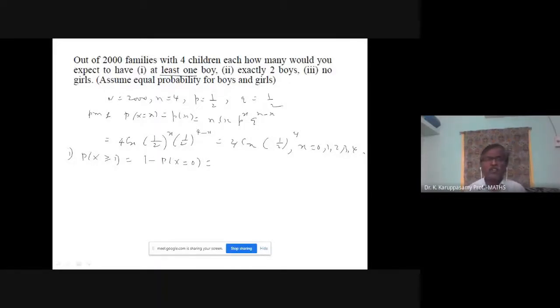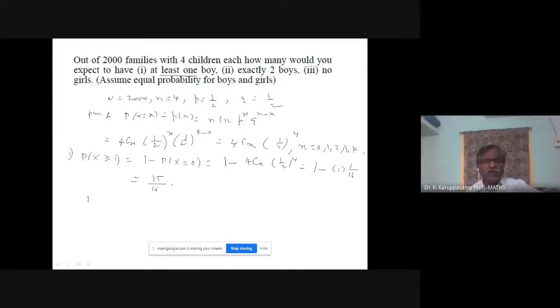So 1 minus 4C0, 1 by 2 power 4, which is 1 minus 1 by 16. That means 15 by 16 is the probability for at least 1 boy.